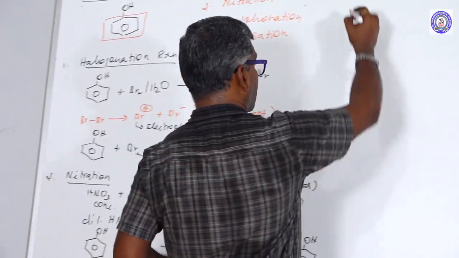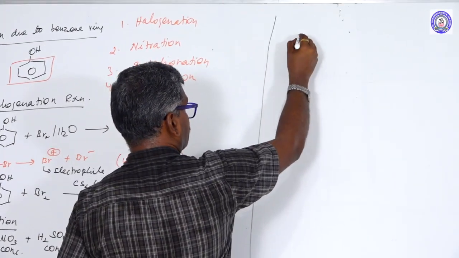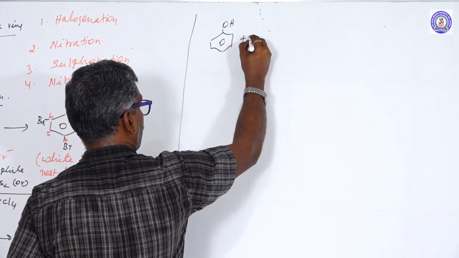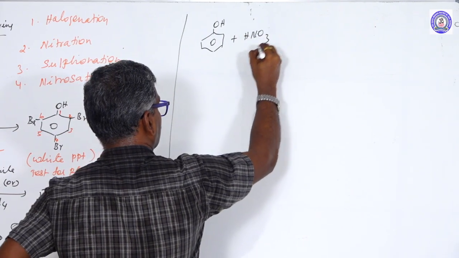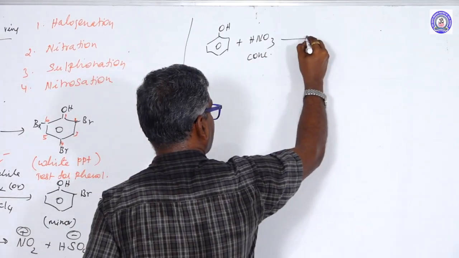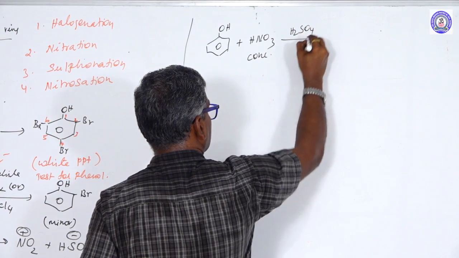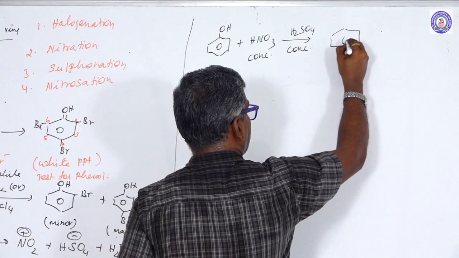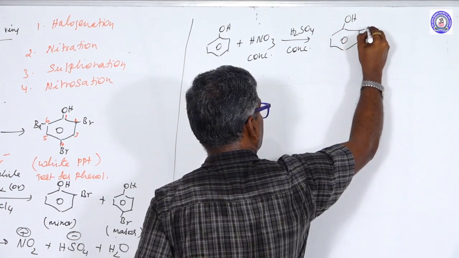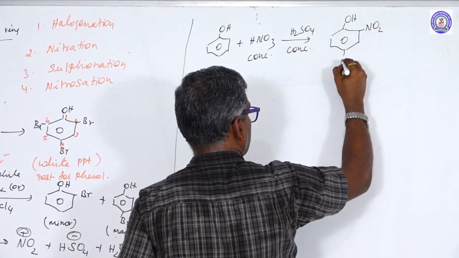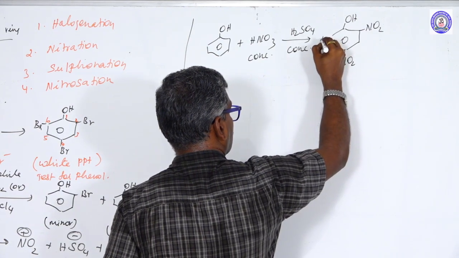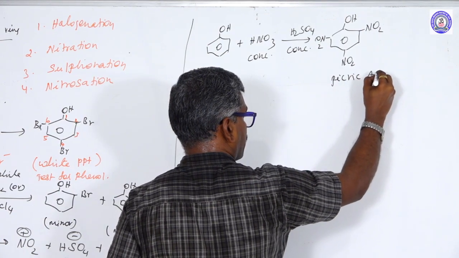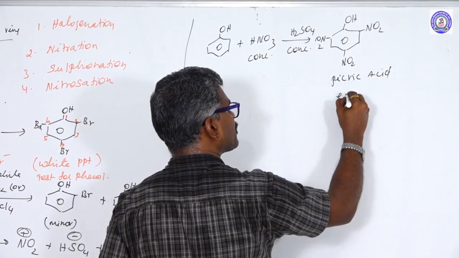Another reaction is with concentrated nitric acid. Phenol, OH group, HNO3, concentrated nitric acid in the presence of H2SO4, leads to the formation of picric acid. NO2, NO2, NO2. Picric acid is used as an explosive compound.